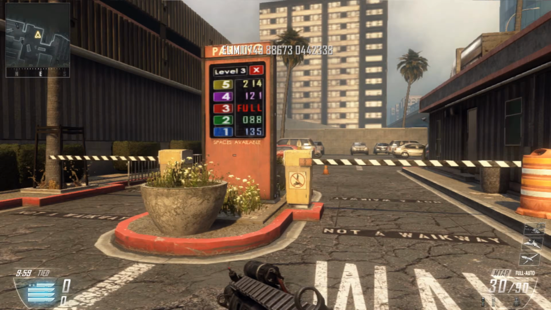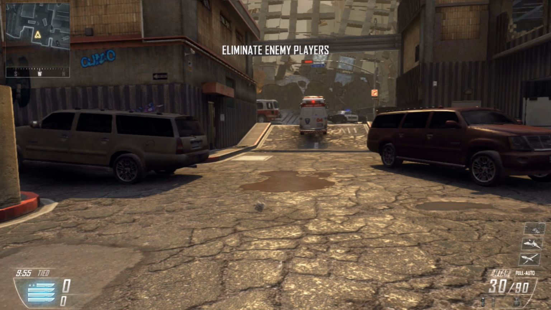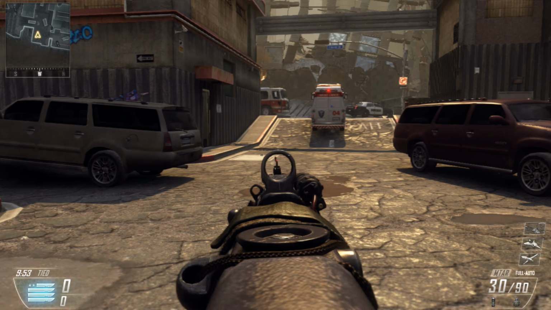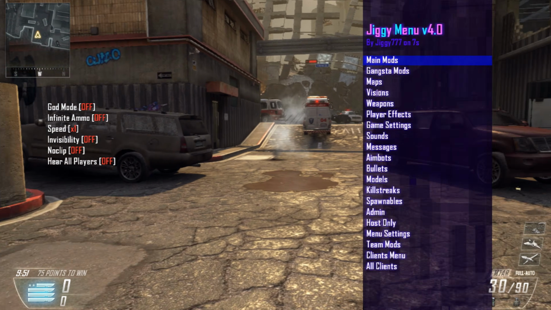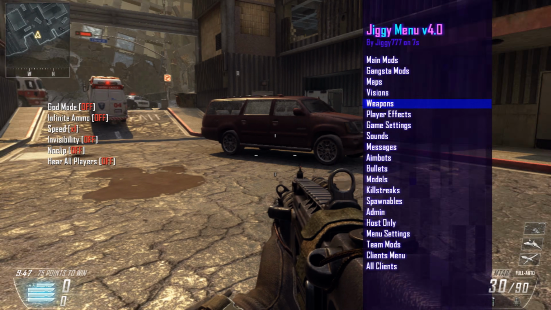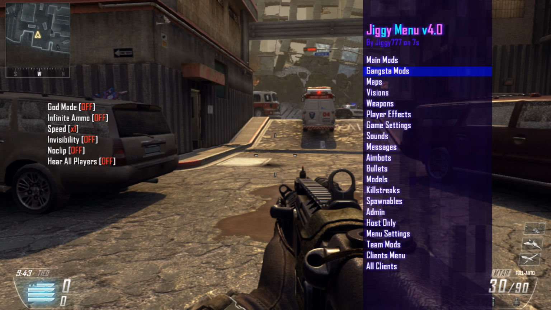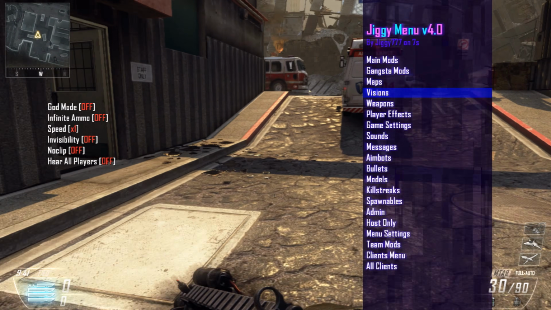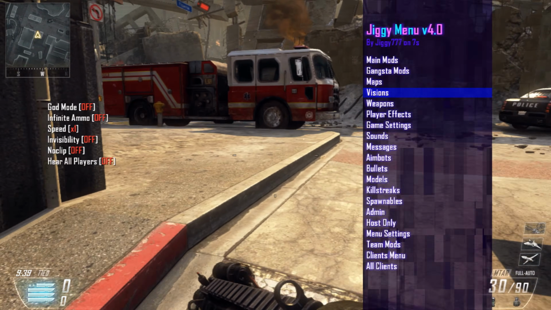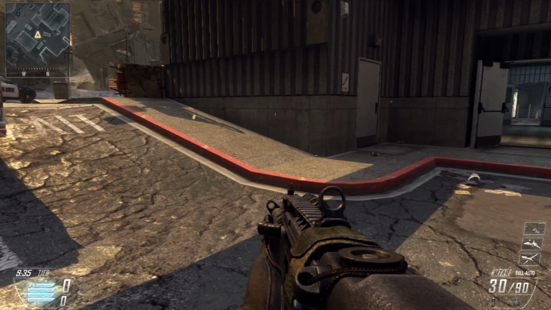Now, actually, how do you open this menu? I can't even remember. Is it start up and... Should have looked this up first. Ah, there you go. Aim and knife. That's typically what it is on Black Ops 2. So yeah, there you go. You've got a huge menu here. So there's a multiplayer menu running right there. So that's another GSC menu running, this time on Black Ops 2. And X to close the menu.